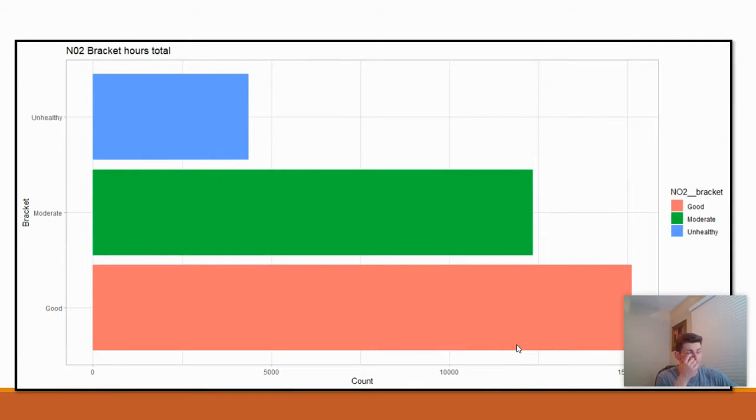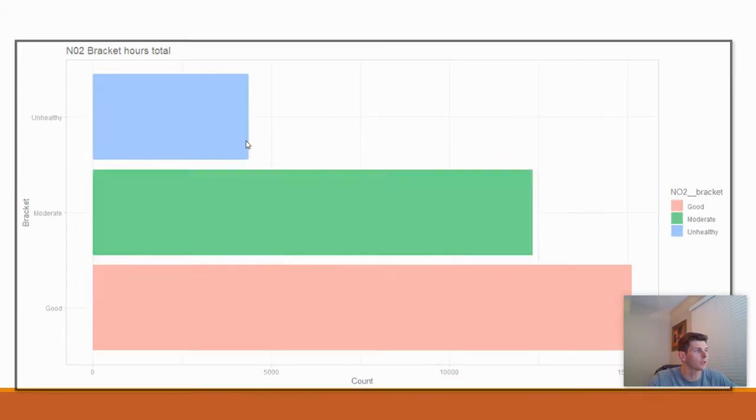Before I did any time series analysis, I wanted to get an idea of how unhealthy the air was over the 4 year period. Anything under 50 is defined as good for NO2 levels, 50 to 100 is moderate, and anything over 100 is unhealthy. Looking at the unhealthy chart, this comes out to roughly 4,800, which translates to 6 months. So over that 4 year period, for 6 months the air was unhealthy, which is significant because tourists aren't going to want to travel to a location with poor air quality.